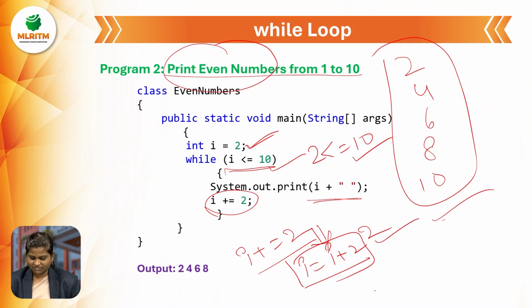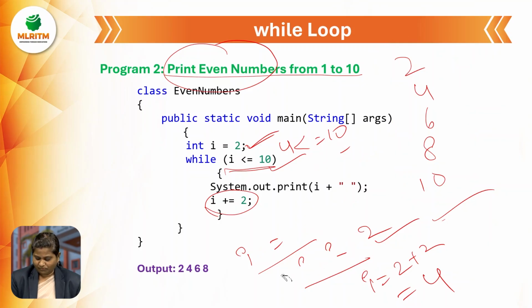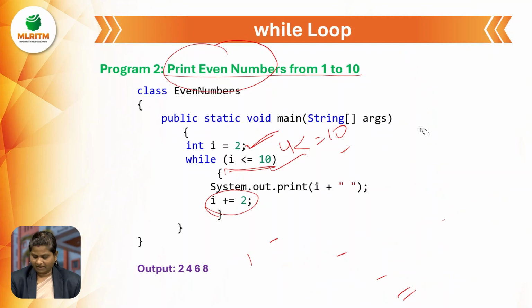Initially I is 2, plus 2, that is 4. Now I becomes 4. Is 4 less than or equal to 10? Yes, it is also true. What will be the I value now? 4. Initially I value printed as 2, next 4.